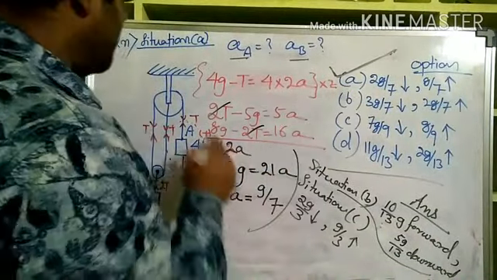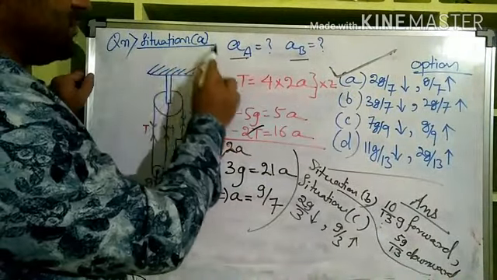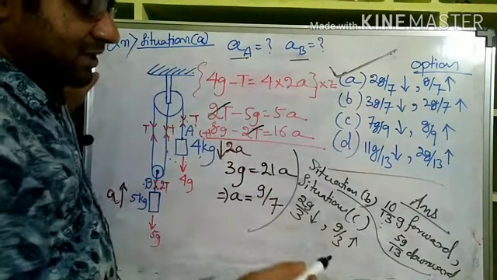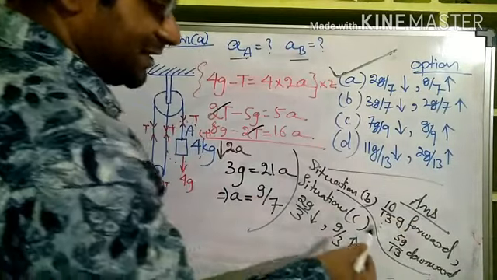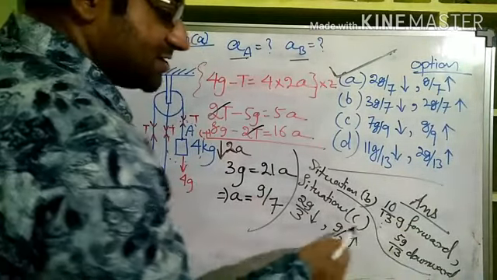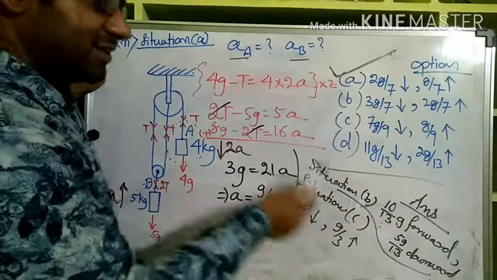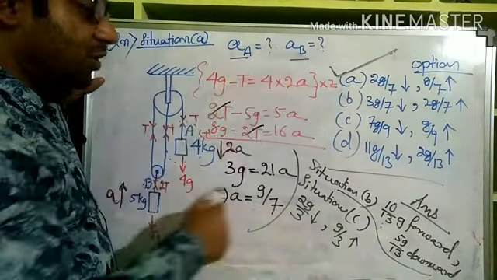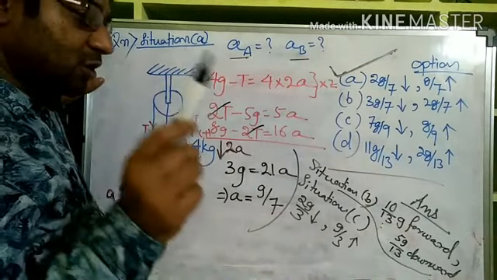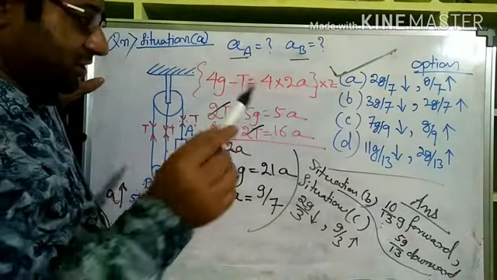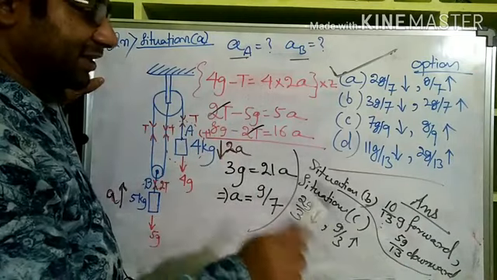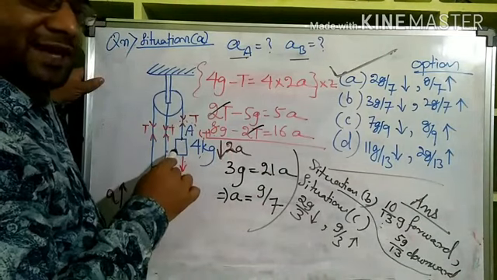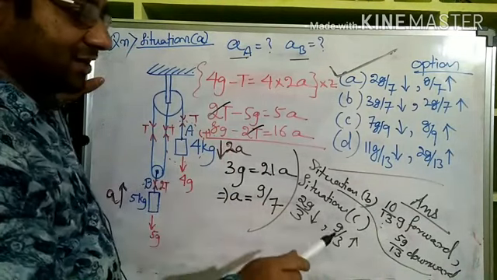Now there are two other situations, situation B and situation C. Those two I am giving you for home assignment. I am giving you answers here so that after solving yourself you can match with these answers. The reason for not solving this on board is both the situations are the exact applications of what we have solved just now. So you will feel delighted only when you try those out, and there's nothing new. The exact same trick we have to put. Then from free body diagram equations we have to solve, and very easily we will get the answer.